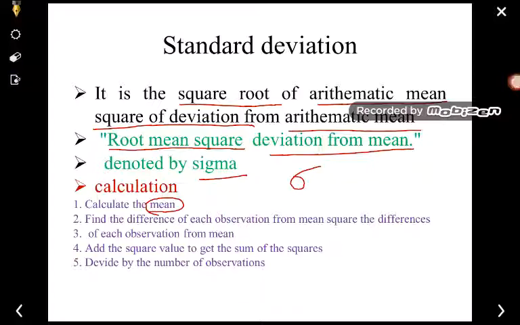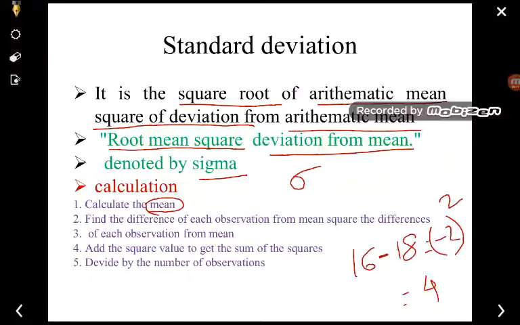Next, after calculating the mean, we have to find the difference of each observation. For example, if your mean is 16 and the first observation is 18, then we have to find the difference of each observation from the mean, squaring the differences. The difference will be -2, and when we square -2 we will get 4.